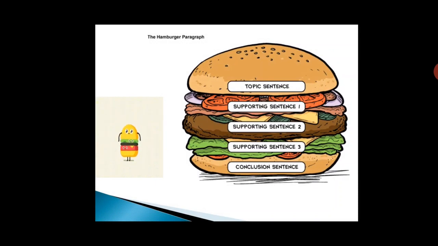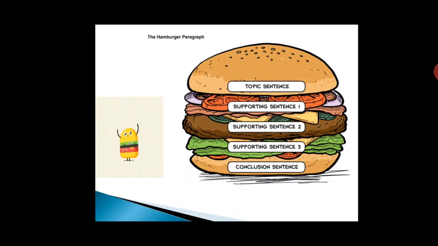So the first thing that you need to remember in paragraph writing is the hamburger. So tasty and it looks yummy. If you want your paragraph to look yummy, then your paragraph should start with a topic sentence and it should conclude with a sentence which again talks about the topic sentence.